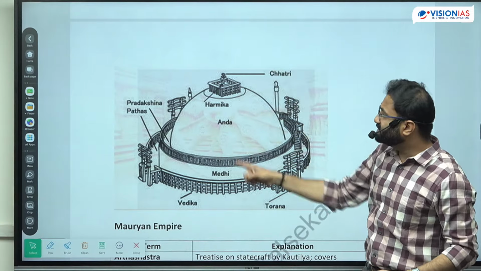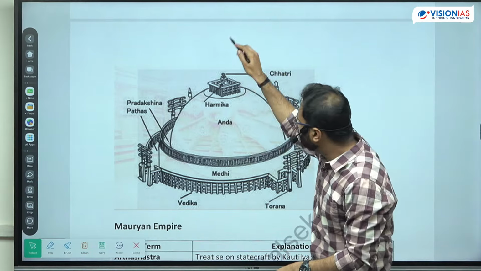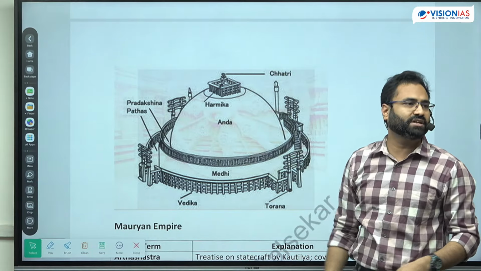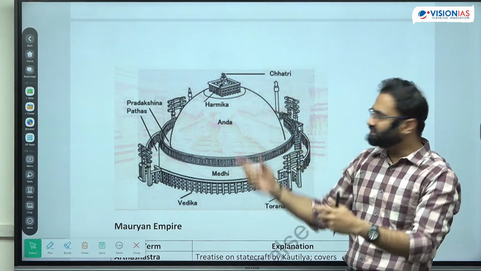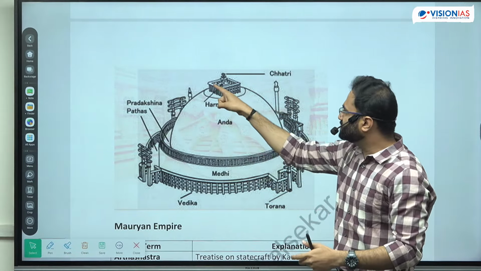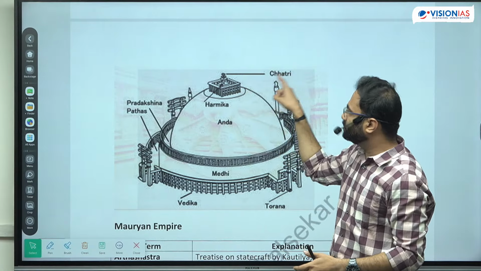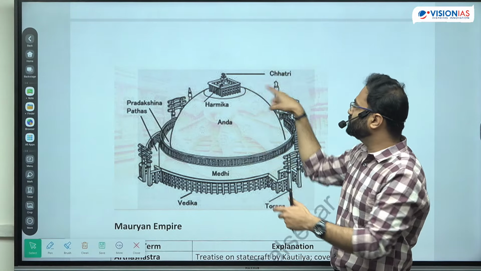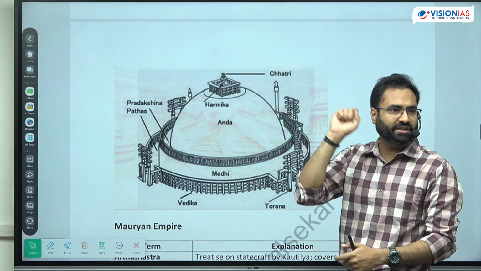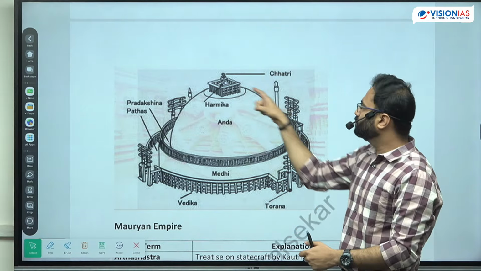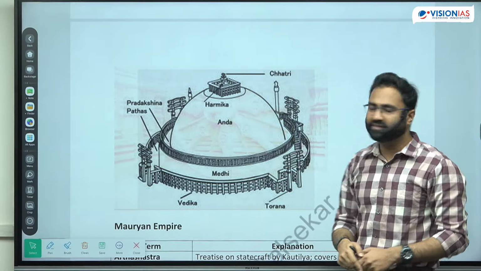Now there is Yasti, which you see in the center, that is the central axis or Yasti, and the entire thing moves around that particular Yasti. So this is the cosmic axis. There is a Harmika, which is representing the crown, the head of the Buddha, and the Chhatri. There are generally three layers in the Chhatri: Buddha, Dhamma, and the Sangha, the three Ratnas of Buddhism. So this is being represented by the Chhatri.